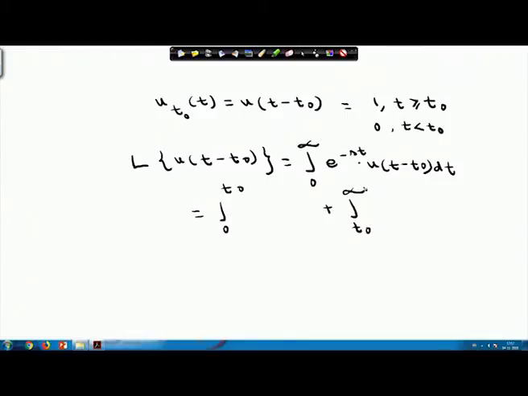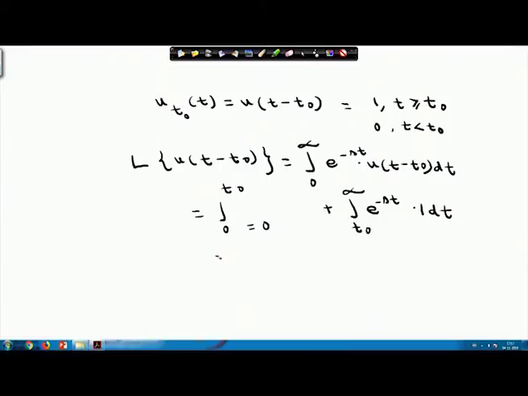Now, in 0 to t0, this part will be 0, because in 0 to t0 the value of the function is 0, and here the component will come as e to the power minus st into 1, because u(t minus t0) is 1, dt.